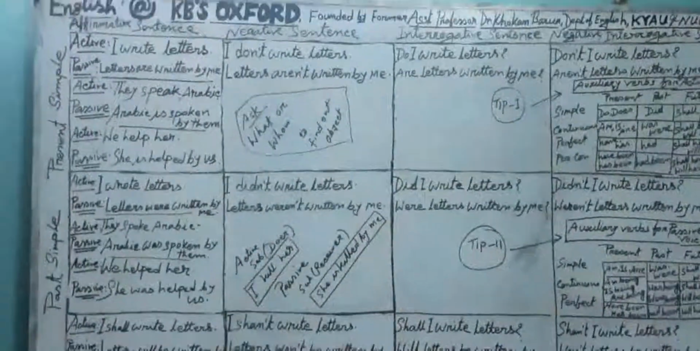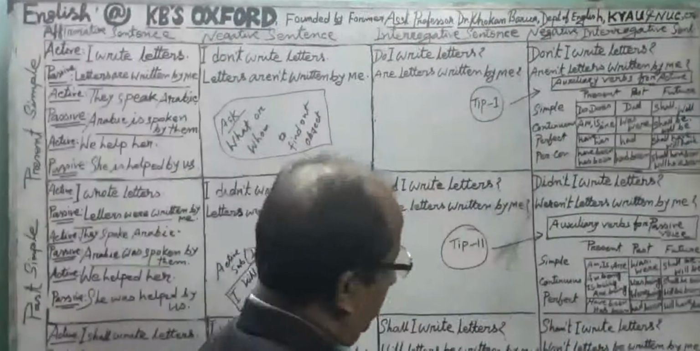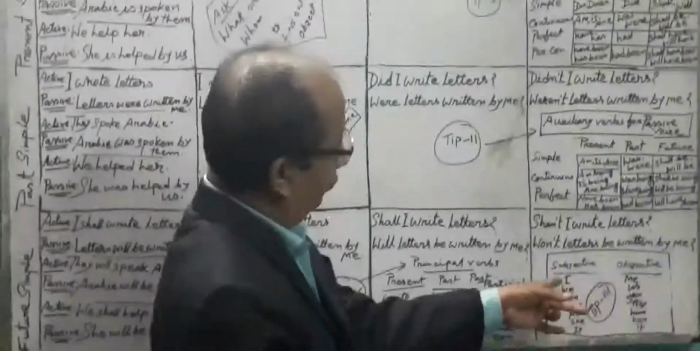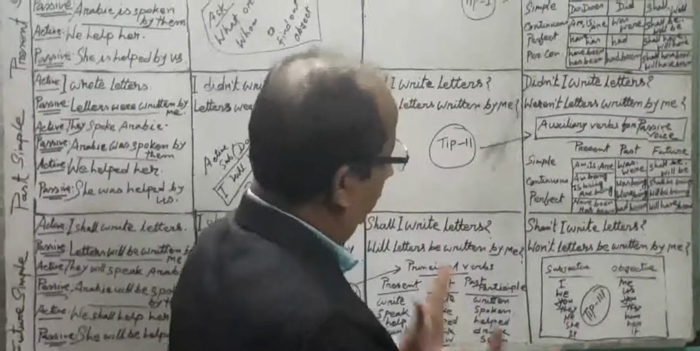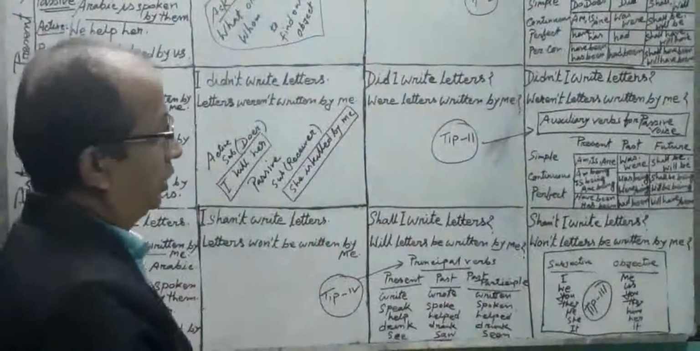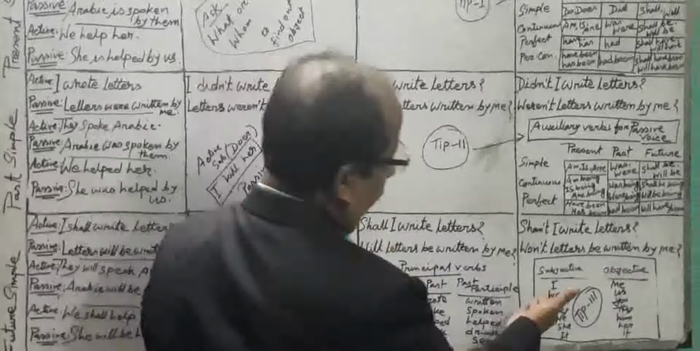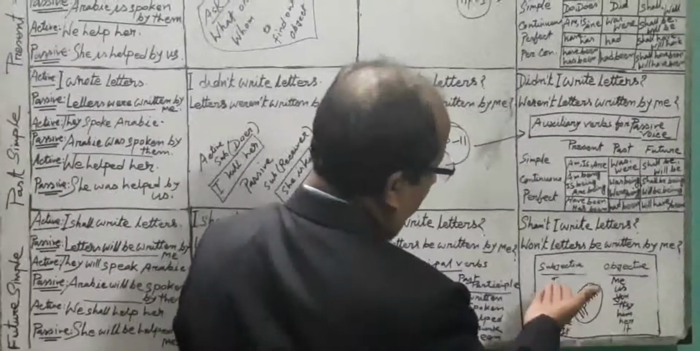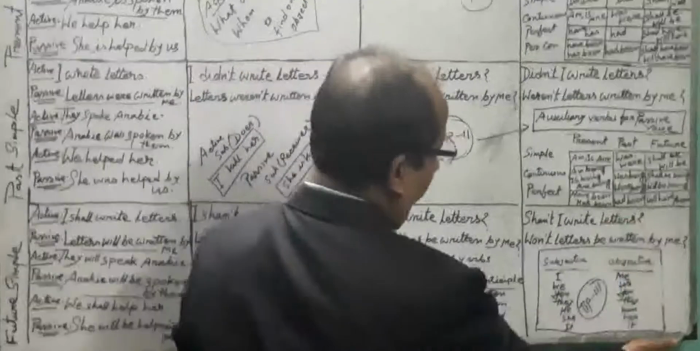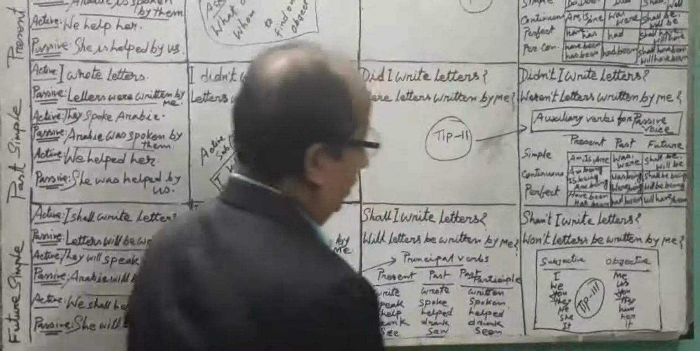Okay, so now in tip 3 you see all the subjects we have used earlier. I have enlisted here the subjective and objective forms. These two forms are important for changing active to passive. In the subjective form we usually get I, we, you, they, he, she, it, and for their objective forms, me, us, you, them, him, her, it.